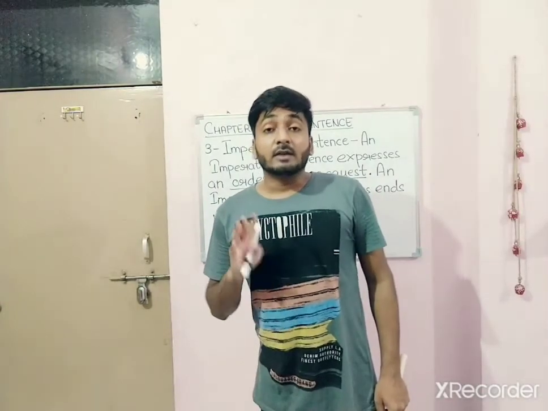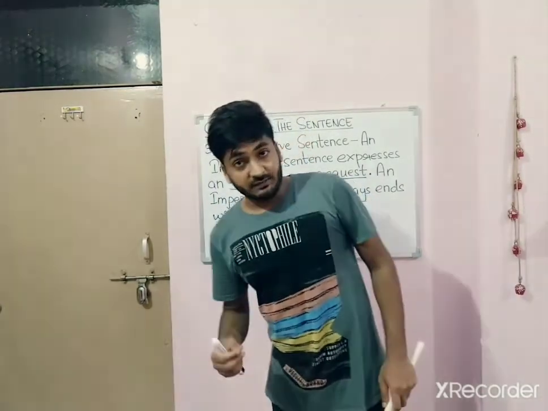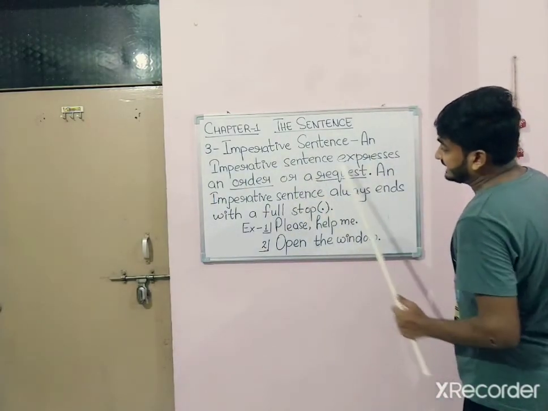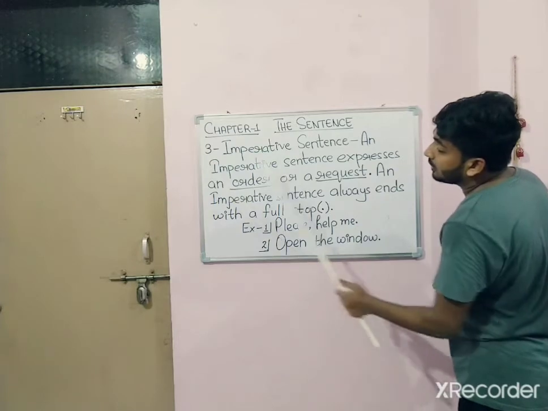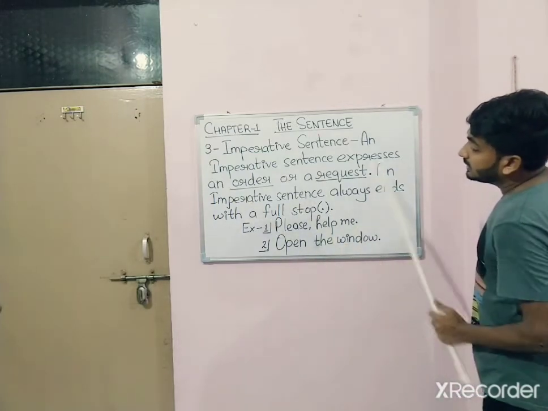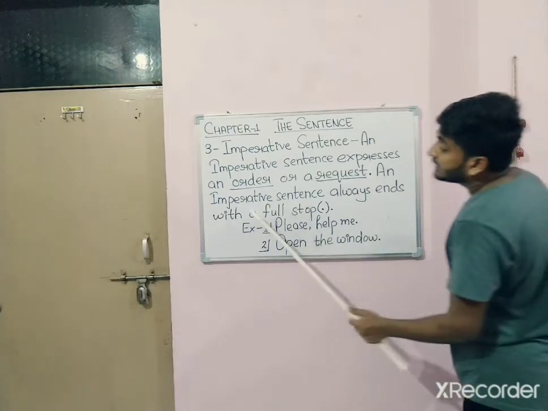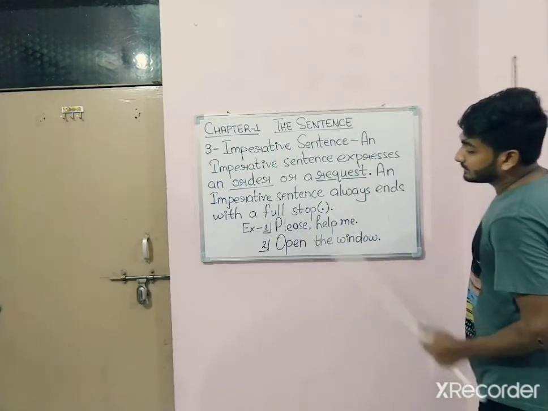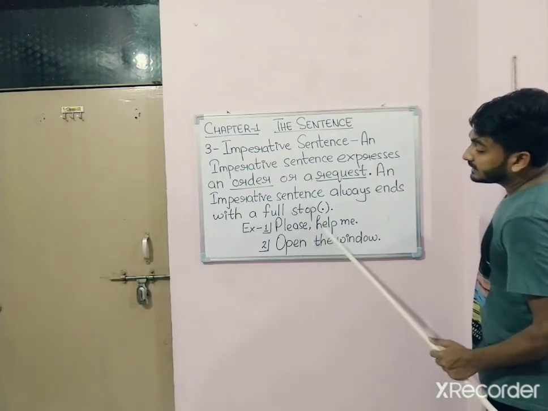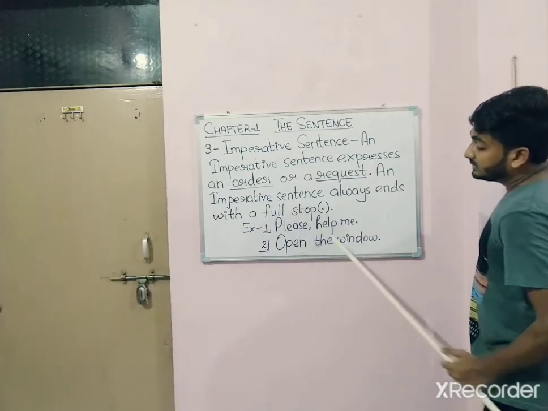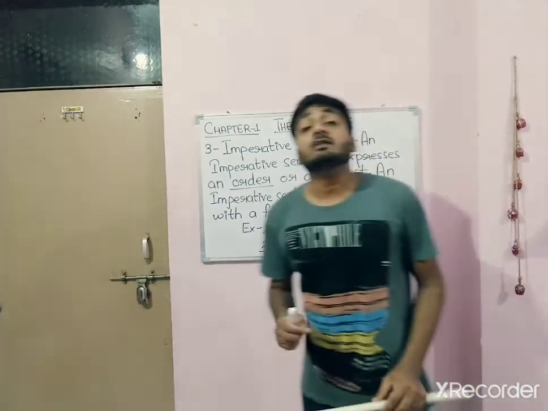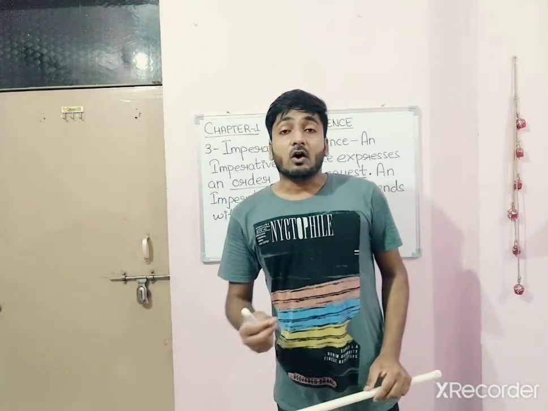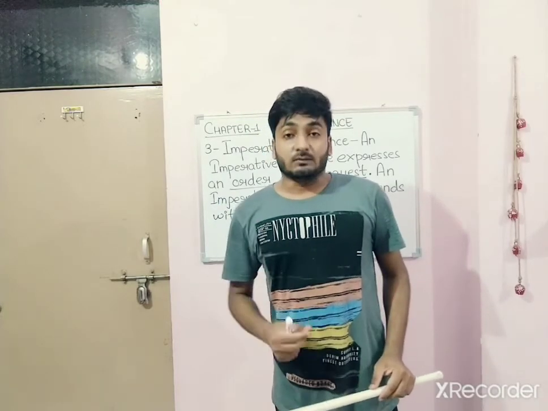Number 3, imperative sentence. What is an imperative sentence? An imperative sentence expresses an order or a request. An imperative sentence always ends with a full stop. For example, please help me open the window. That means we use imperative sentences when we make a request or when we give an order to someone.